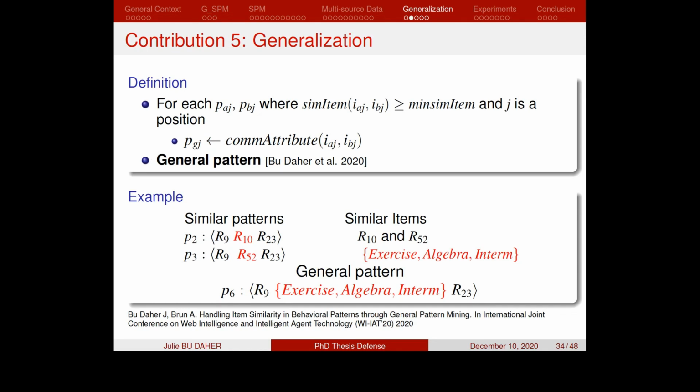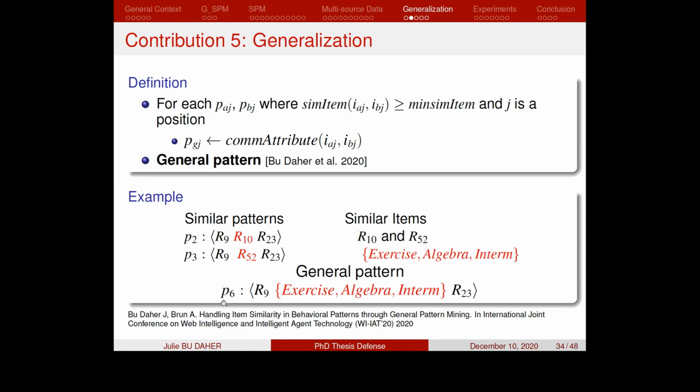In order to better understand how a general pattern is formed, we consider this example of P2 and P3, which are similar patterns. These two similar patterns have similar items R10 and R52 at position 2 of the patterns. Therefore, we consider that P2 and P3 represent the same sequential activity. And in order to form the general pattern P6 from these two patterns, we replace R10 and R52 by their set of common attributes at their position in the pattern.